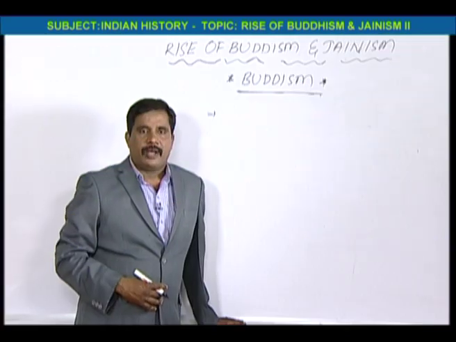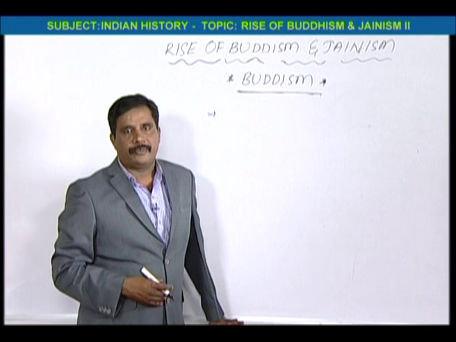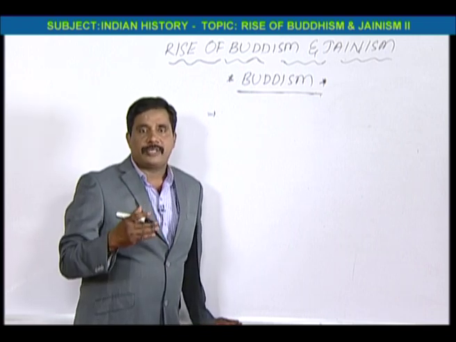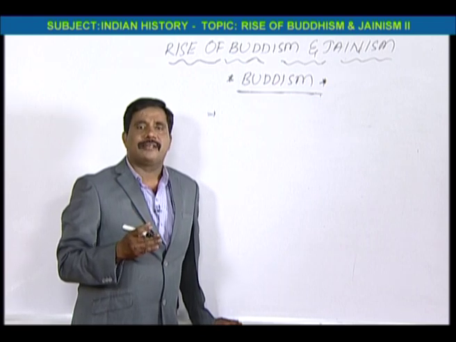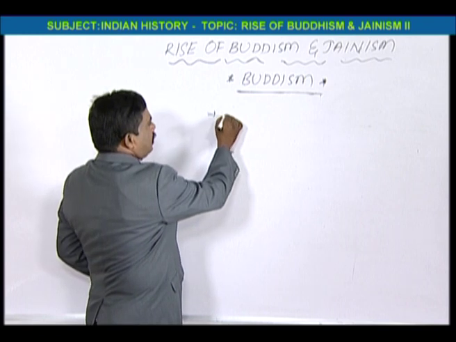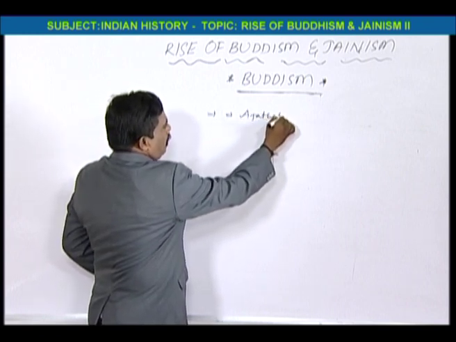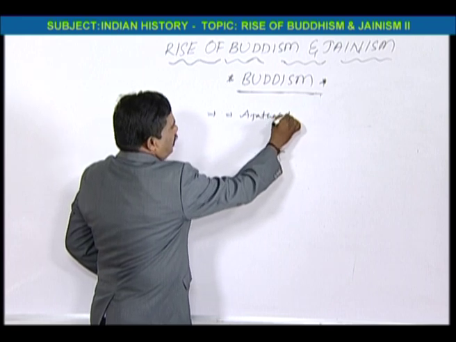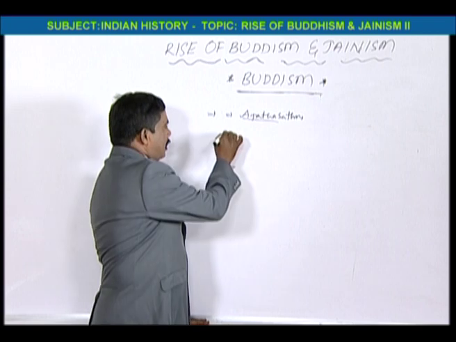Now, after completing the forms of Buddha, we come to the spread of Buddhism. How was Buddhism spread throughout the world? First of all, which kings took up Buddhism in India first? The first king was Ajatashatru. I already told about Ajatashatru in the earlier class.